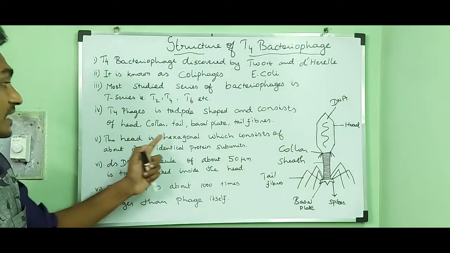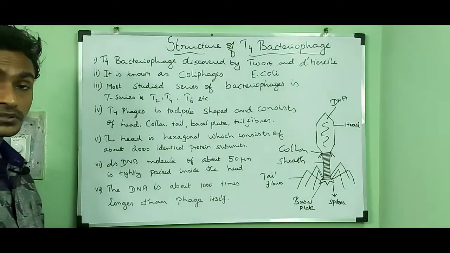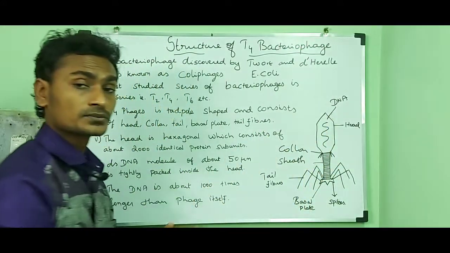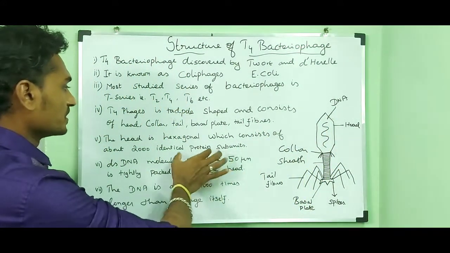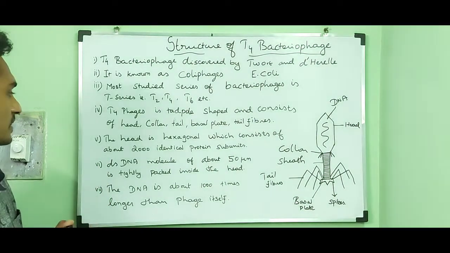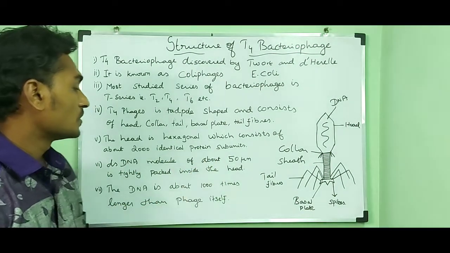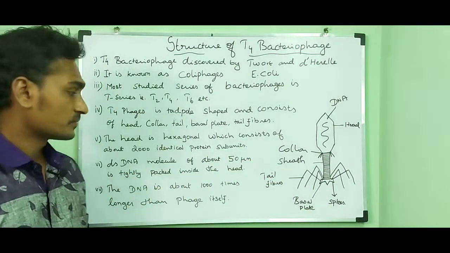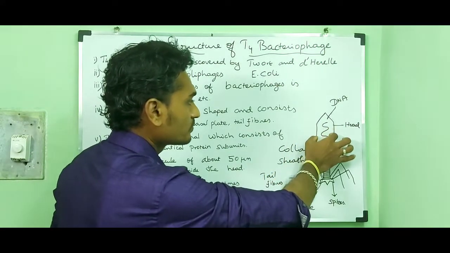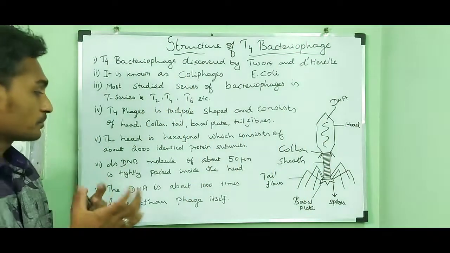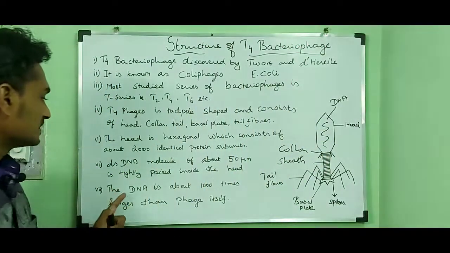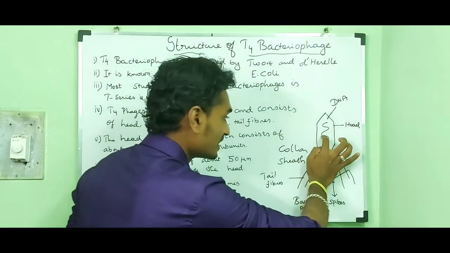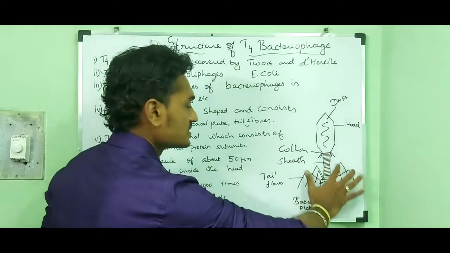Then the head is hexagonal, which consists of about 2000 identical protein subunits. Then the double stranded DNA molecule of about 500 micrometer is tightly packed inside the head. The DNA is about 1000 times longer than the phage itself.